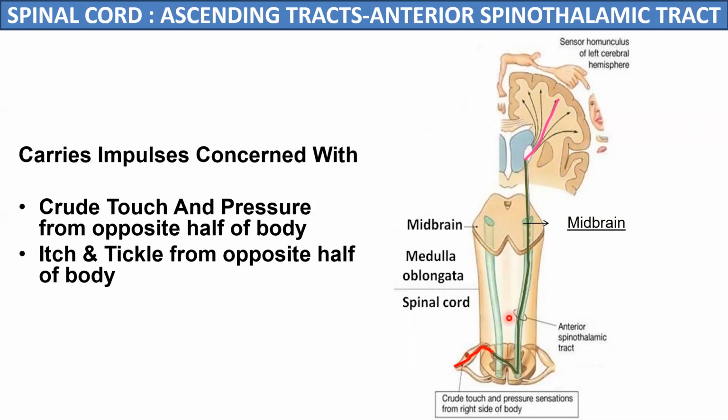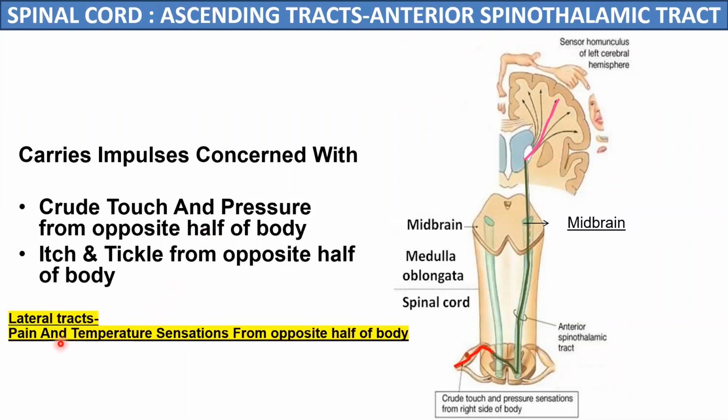So the anterior spinothalamic and the lateral spinothalamic have a similar pathway, but the anterior spinothalamic tract carries the sensory information of crude touch and pressure from the opposite half of the body. By the word crude touch, we mean that the person cannot accurately pinpoint or localize the area of the body touched. These tracts also carry the sensations of itching and tickling, both from the opposite half of the body. So this is the difference in the action of the lateral and the anterior spinothalamic tracts.